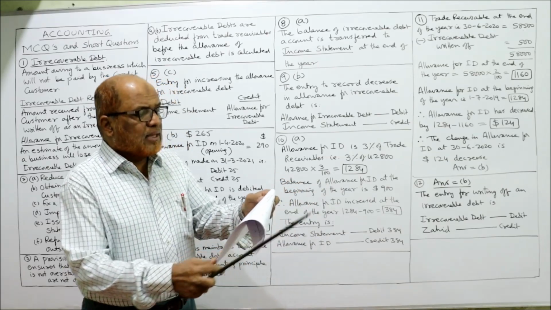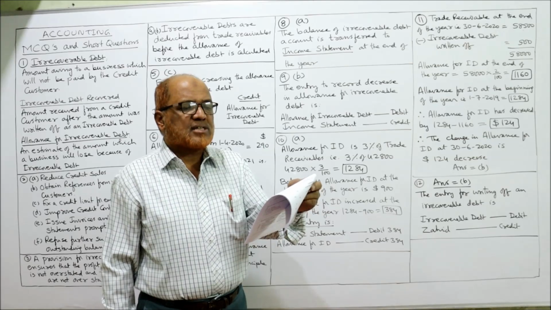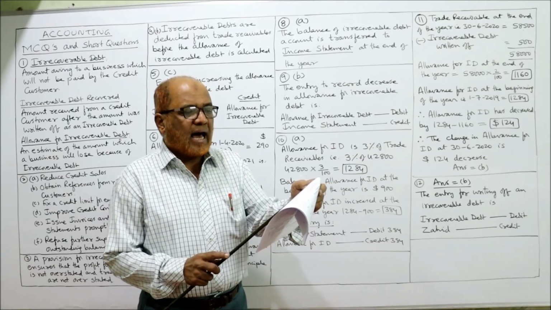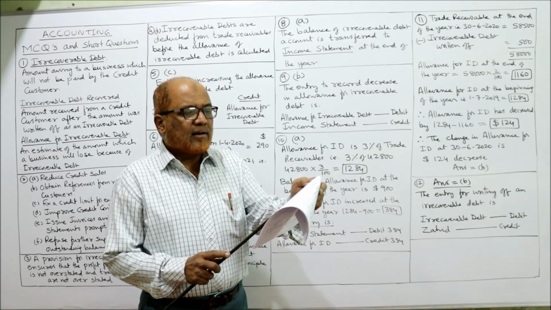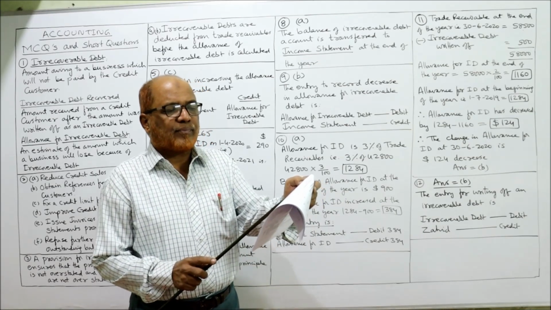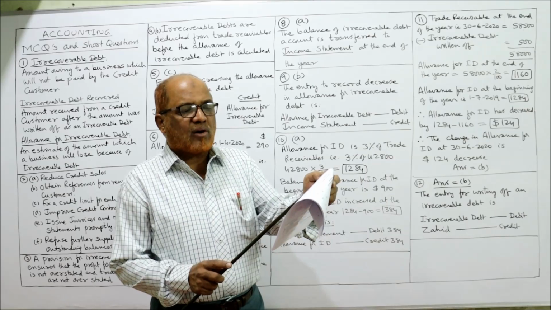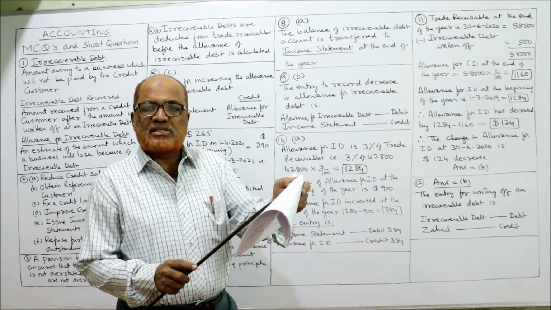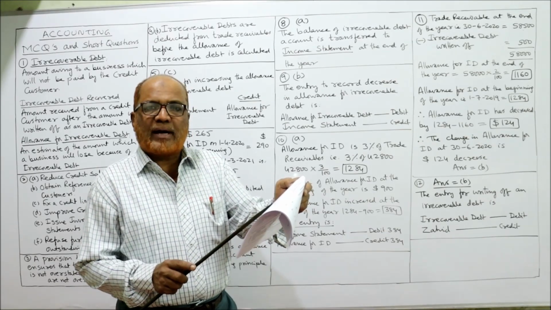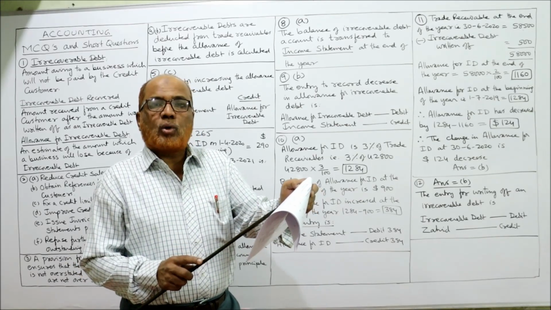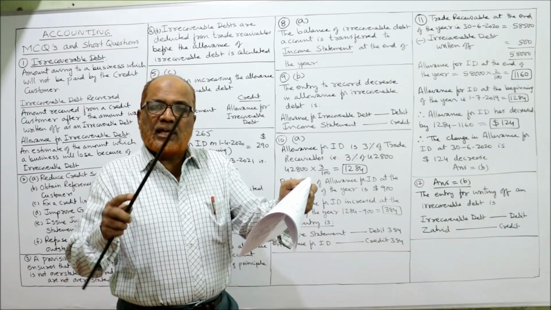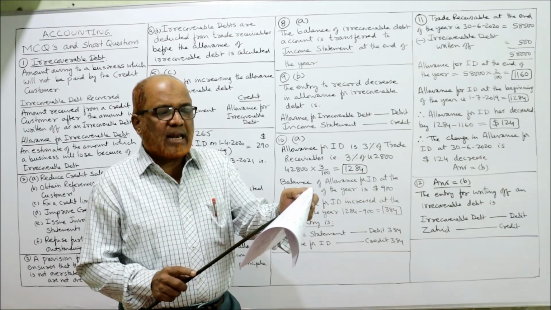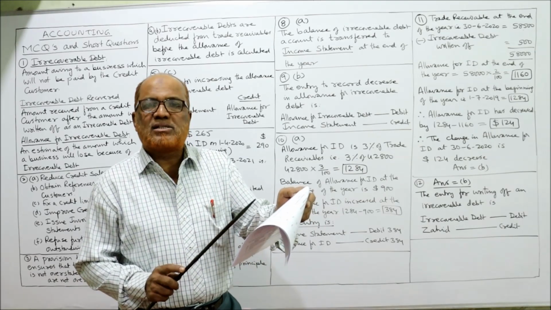Now 11th question. The balances in the books of Jason on 1st July 2019 included the following. Trade receivable beginning of the year 64,200, allowance for irrecoverable debt 1284. Trade receivable at 30th June 2020 were $58,500, of which 500 should be written off as irrecoverable debt. The beginning of the year trade receivable 64,200, beginning of the year allowance was 1284. End of the year, the total trade receivable are 58,500. In this, 500 rupees are completely irrecoverable.